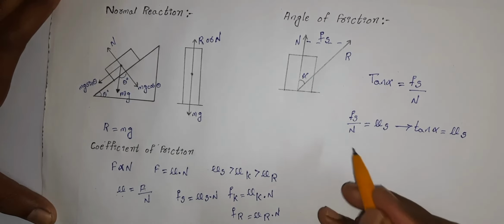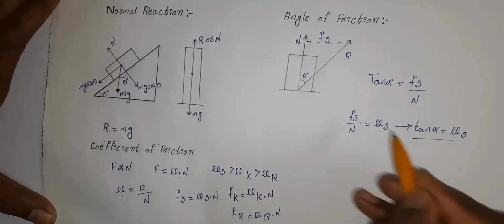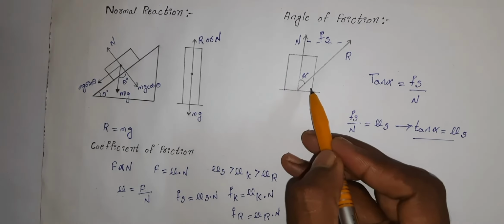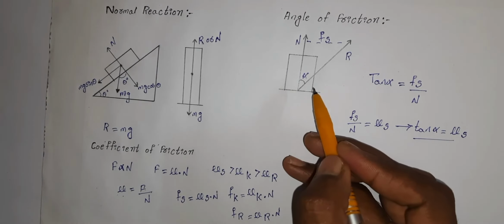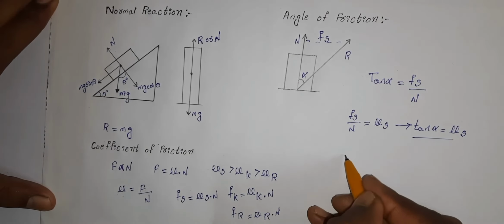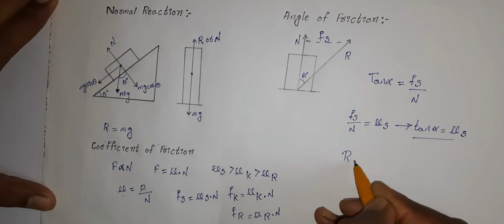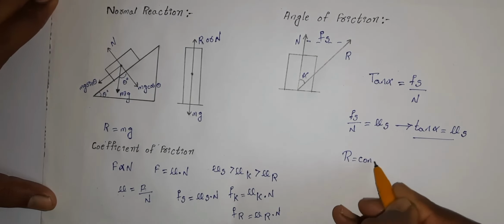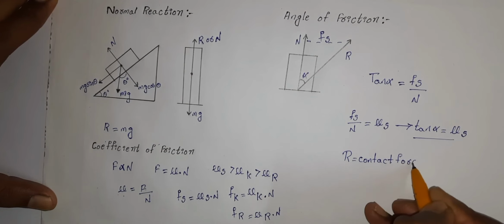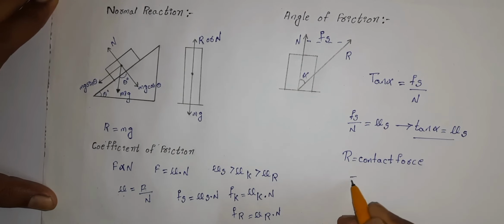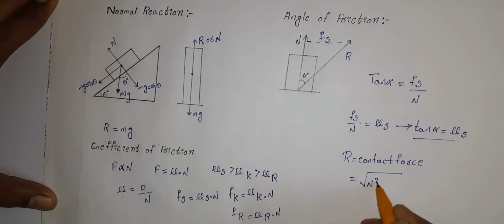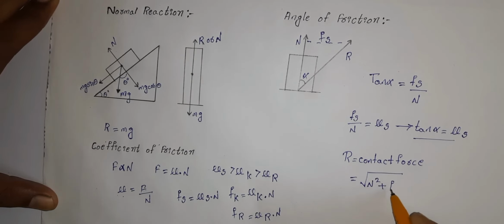So if coefficient of static friction is equal to tan alpha, then what will be the value of the force acting on the body? What is the value of the contact force? So the contact force acting on the body is R. At what force the body tends to slide on the surface is equal to the square root of N square plus fs square.